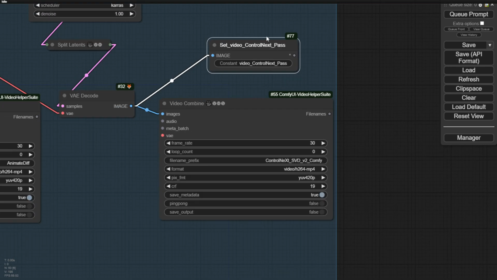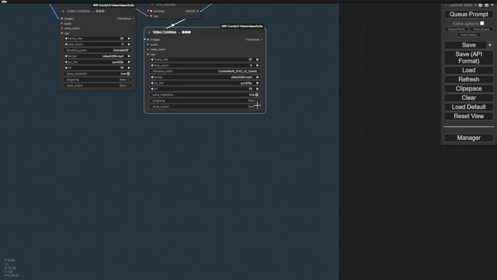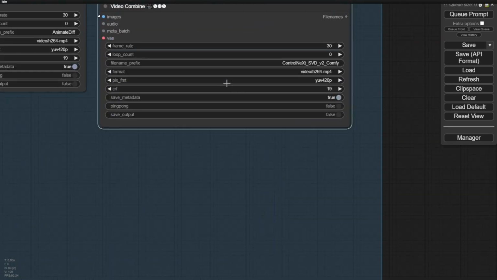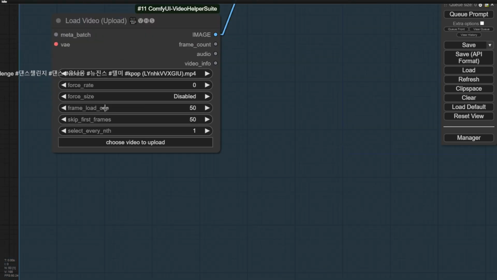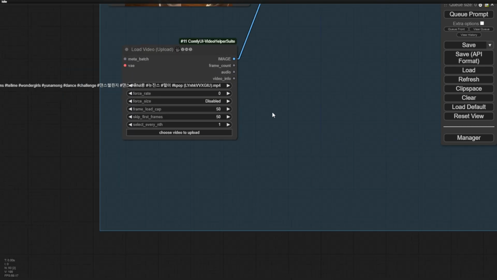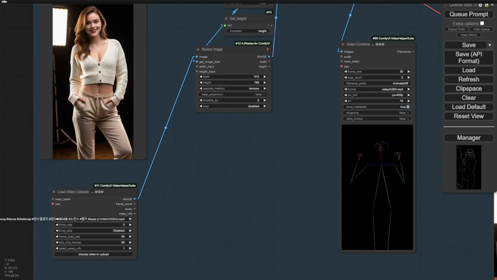And in this group, this is going to be the final output of our video result. Let's check out what we have in here. Right here, I set frame 50, just try it in a short view and let's see how it goes. Okay, so after a minute, we have generated the result.